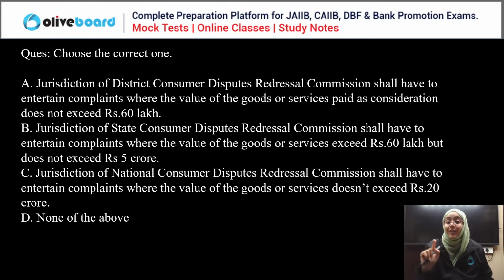Jurisdiction of the National Consumer Dispute Redressal Commission, value not exceeding 20 crore. Which of the following statements is correct, or none of the above? It is an important question, everyone. In one question, I have framed the complete information about the values. Please answer this question.